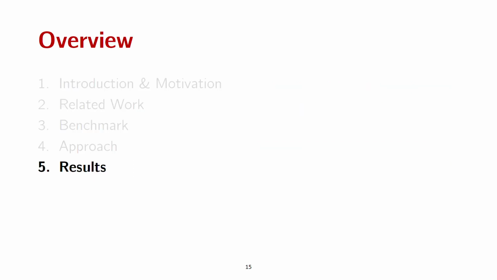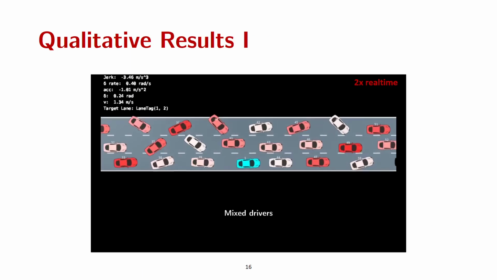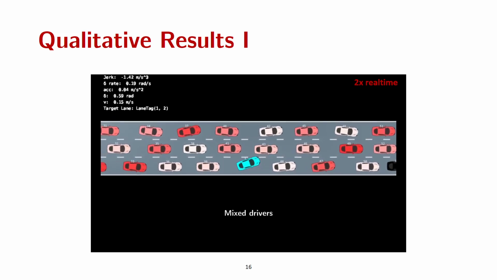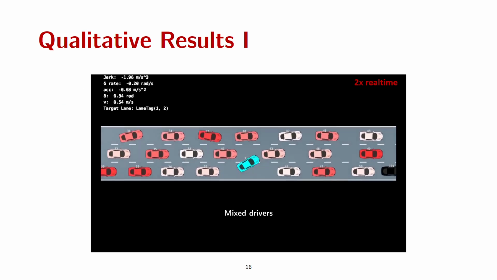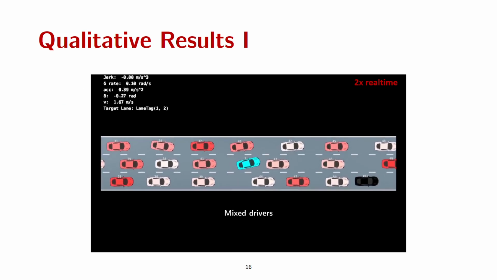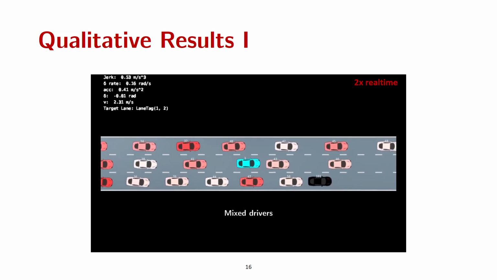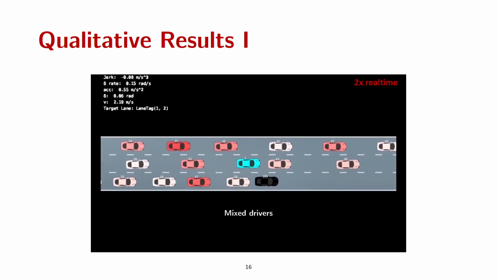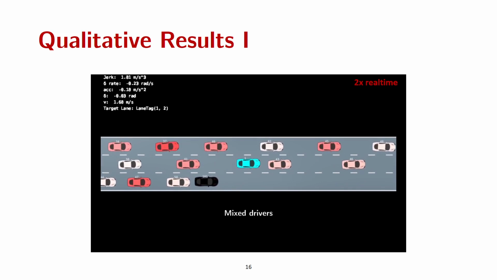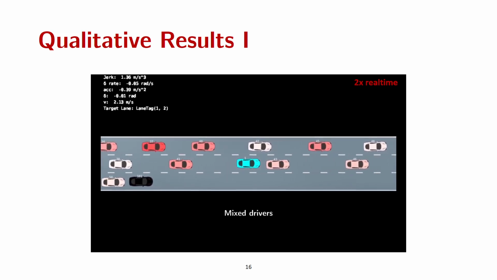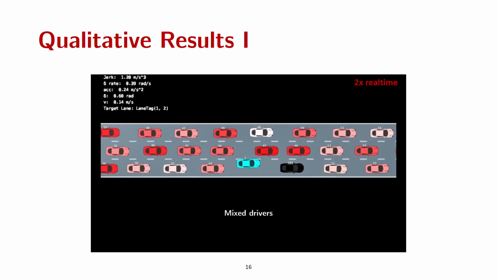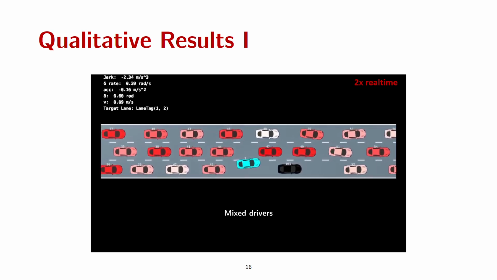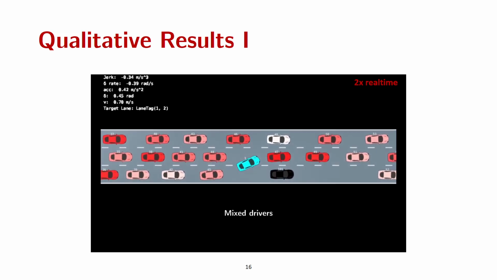We are now ready to see the qualitative and quantitative performance of this approach on our benchmark. While we tested on both 2- and 3-lane roads, for the sake of time and space, we only present results for the more complicated 3-lane roadway. From the ego vehicle's point of view, there's no difference between them. In the video, you see the learned policy quite remarkably and safely change lanes in very dense traffic. We tested our approach in scenarios where all other drivers were cooperative, all of them were aggressive, or as in this video, they were randomly assigned different cooperativeness values.